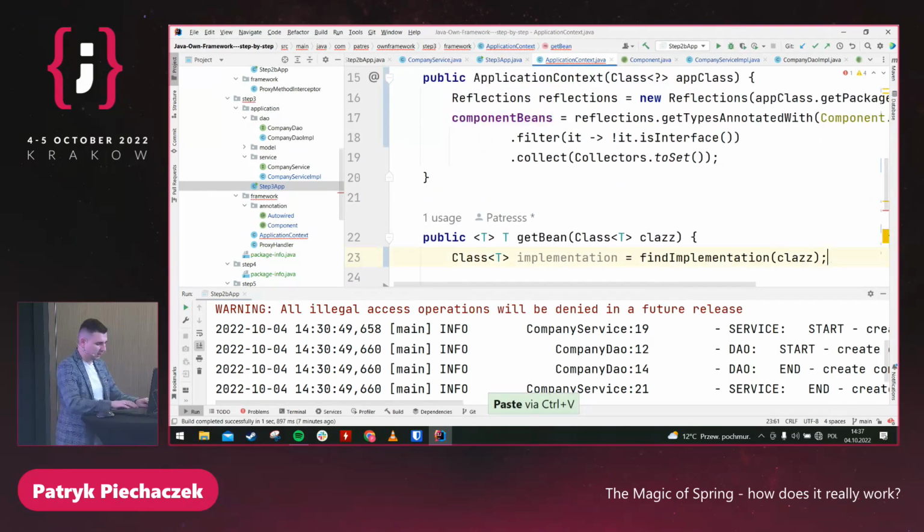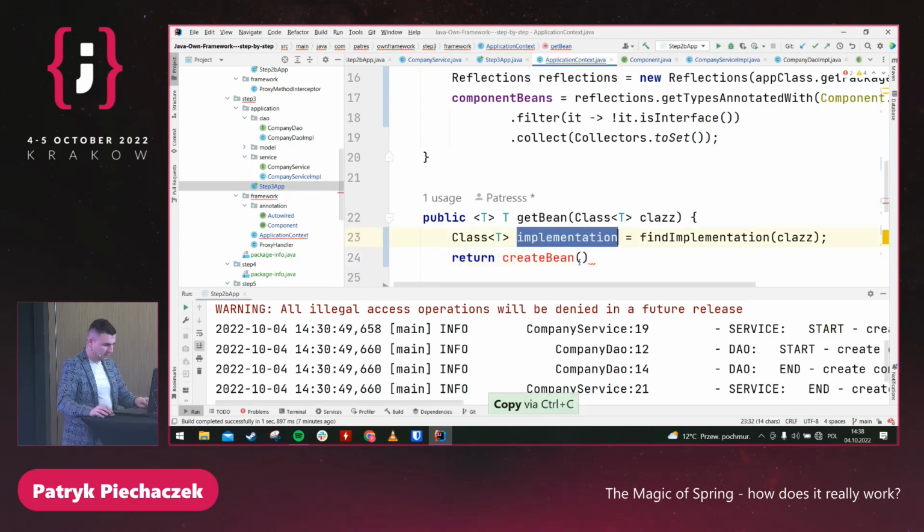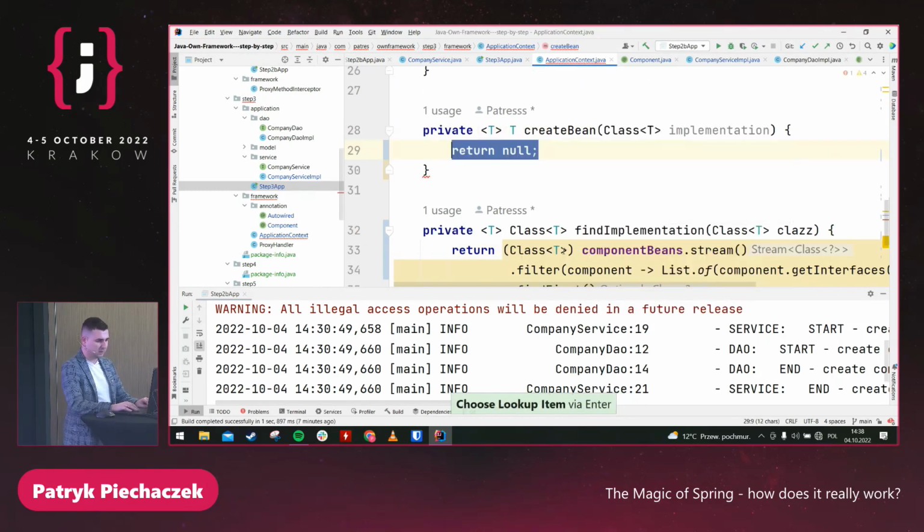So finally, we can create the bean using the implementation. And what is needed to create an object? An idea. Constructor, yeah? So here, implementation.